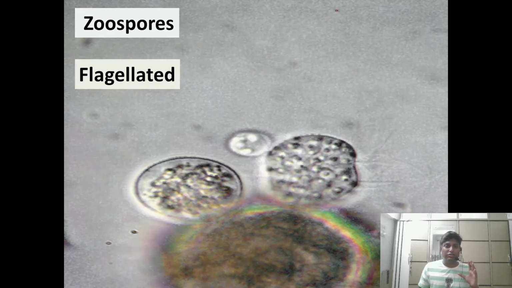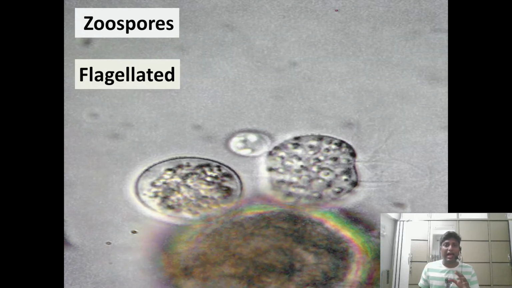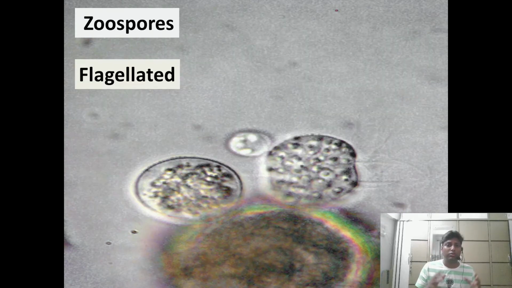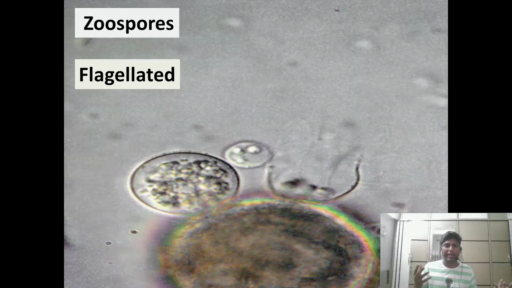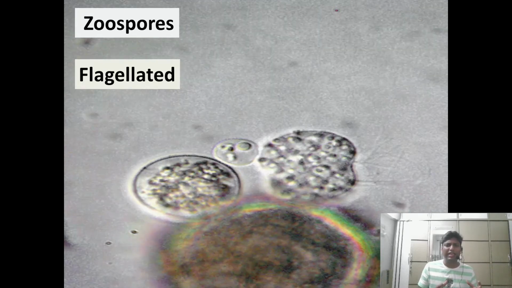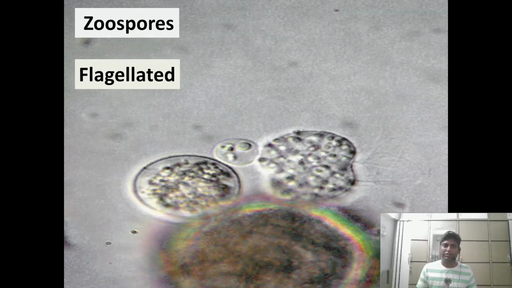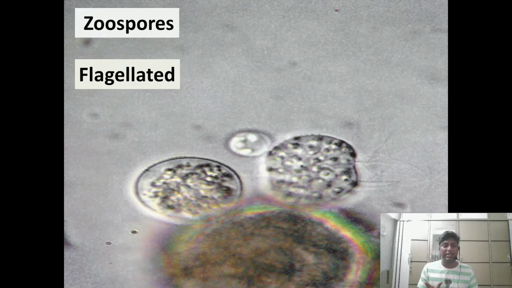Dear students, zoospores are basically flagellated. That means they have flagella, and that's why the spores can move, right? So we have different examples of asexual spores also, like aplanospores. So algae generally have either the sexual spores or the asexual spores, but remember they can have both sexual as well as asexual spores.